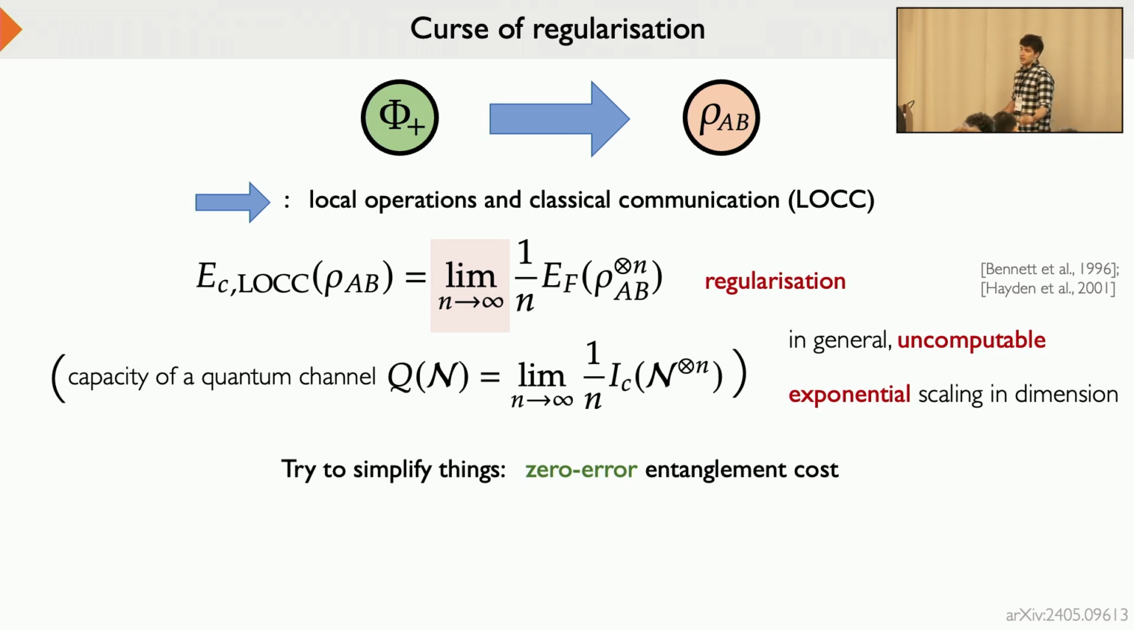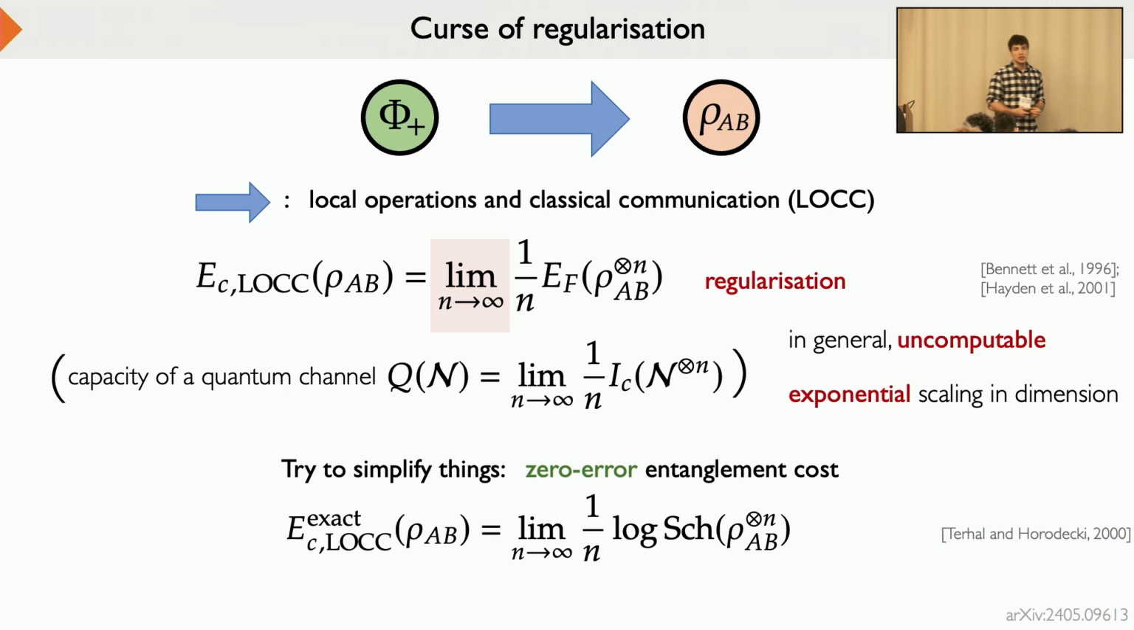Maybe this could simplify. It does simplify the mathematics in a sense, but for the asymptotics, we just get a different regularized expression. Here it depends on the Schmidt number or the Schmidt rank of a given quantum state. So yeah, it's not quite computable either. And it really seems like this curse of regularization is a bane of existence of any quantum information scientist working with entanglement.